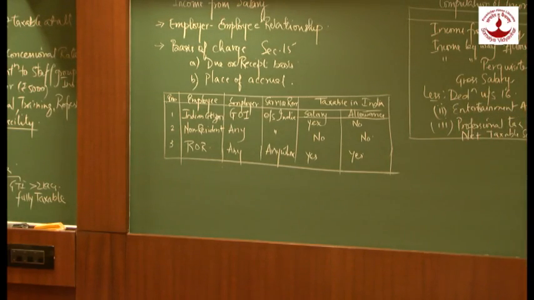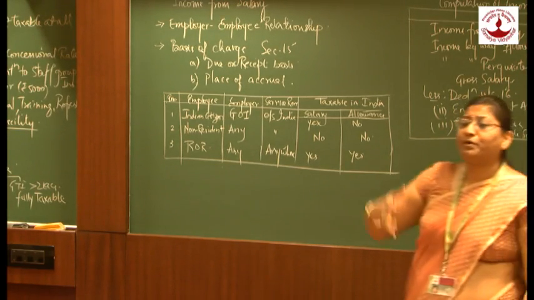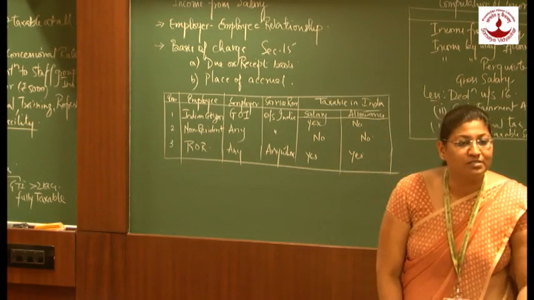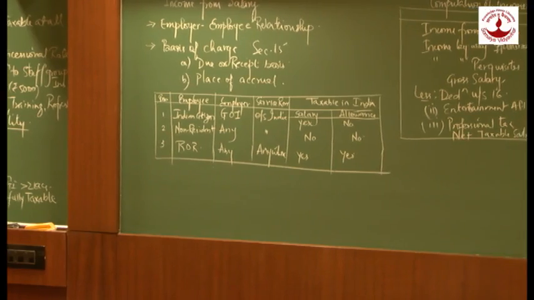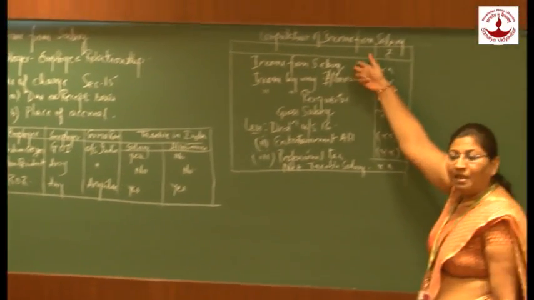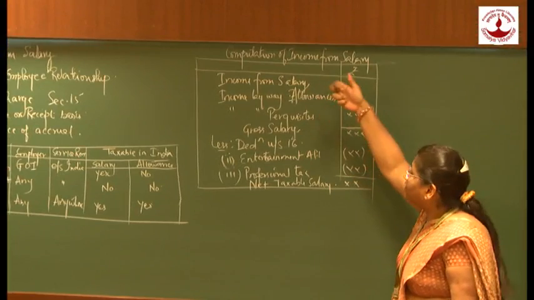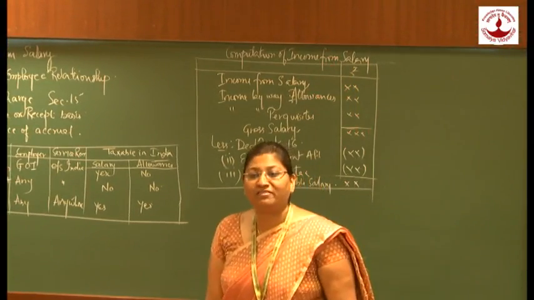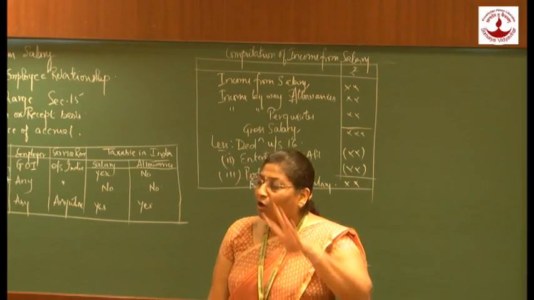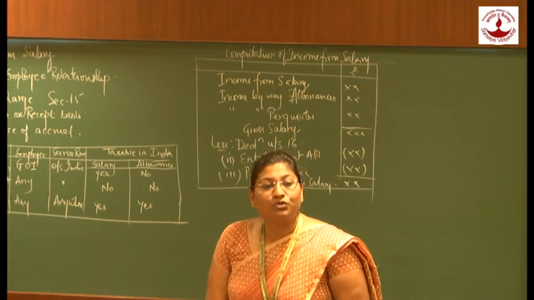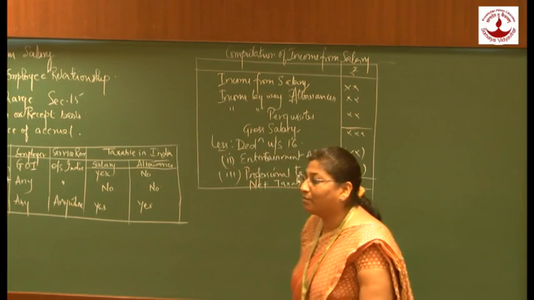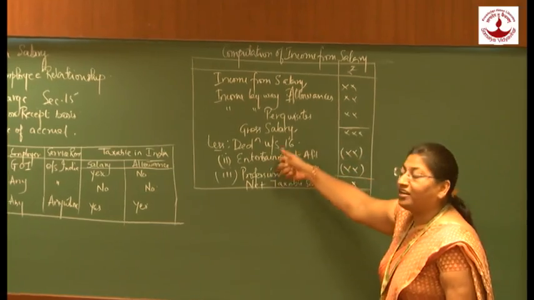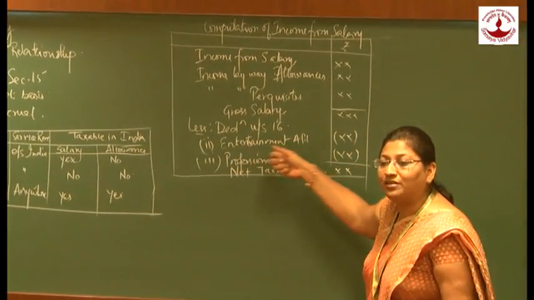Second part: how are we going to perceive our salary as taxable income? It has three major components: income from salary, allowances, and perquisites, and the summation of all three gives us gross salary. Out of this gross salary, there are only two deductions available under the Income Tax Act, that are under section 16: entertainment allowance and professional tax.